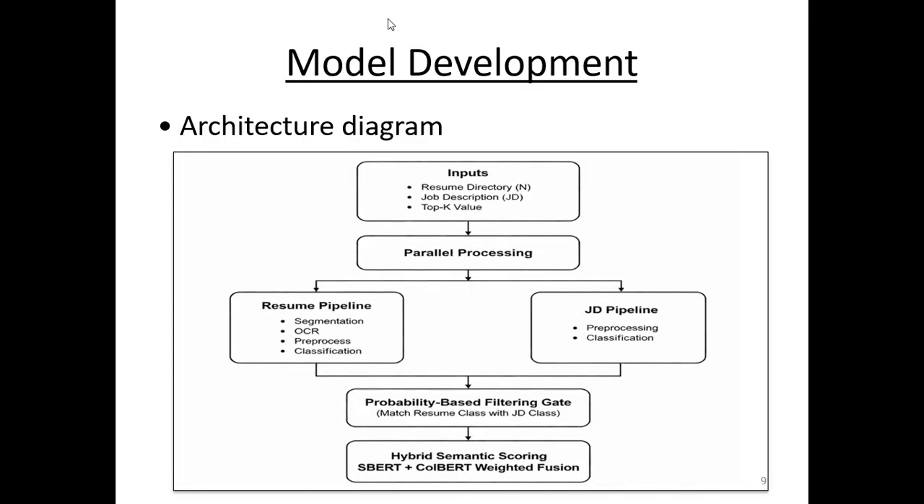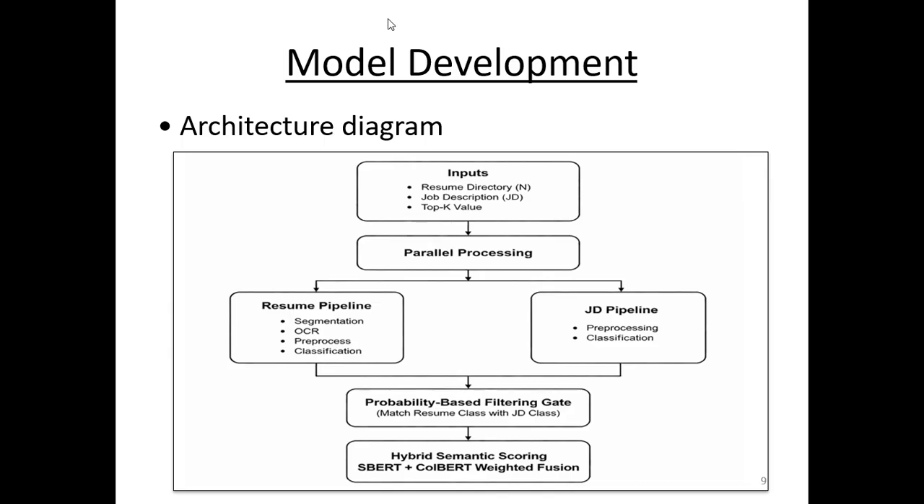Here is the architecture diagram. The model takes three inputs. One is the resume directory, which can be a directory or we can browse files. Another one is the job description, and the third one is the number of resumes they want. After providing these inputs, the system starts parallel processing of the resume pipeline as well as the JD pipeline.